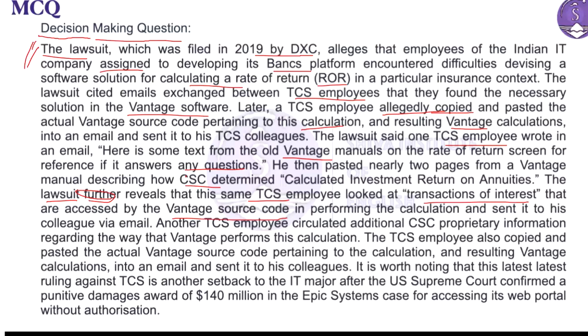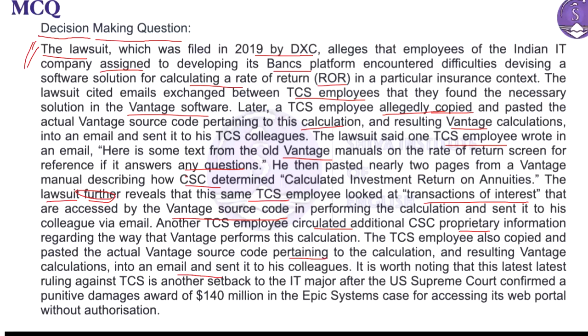Another TCS employee circulated additional CSC proprietary information regarding the way that Vantage performs this calculation. The TCS employee also copied and pasted the actual Vantage source code relating to the calculation and resulting Vantage calculations into an email and sent it to his colleagues.